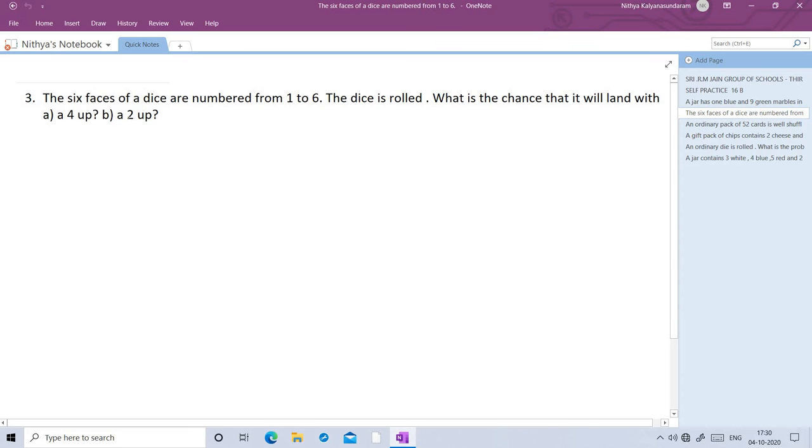Next question. The 6 faces of a die are numbered from 1 to 6. The die is rolled. What is the chance that it will land with a 4 up and 2 up? 6 faces of dice. So sample space is 1, 2, 3, 4, 5, 6.